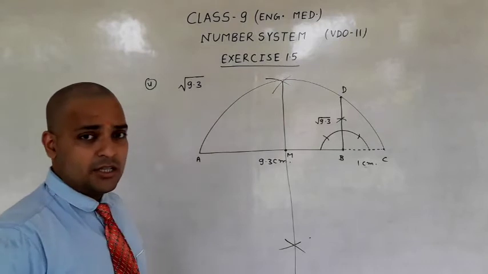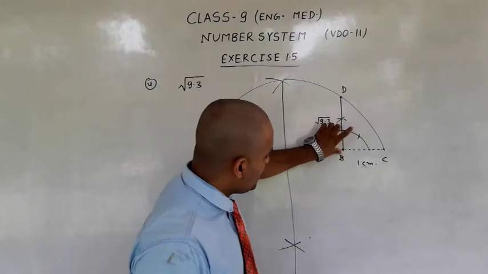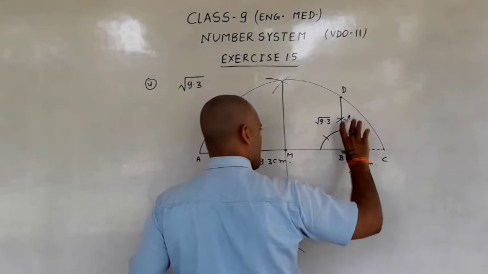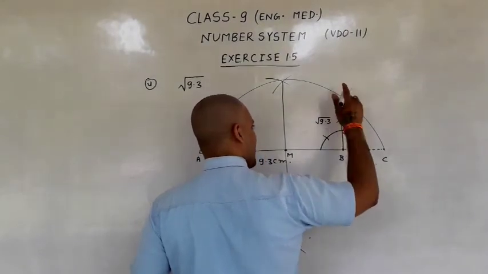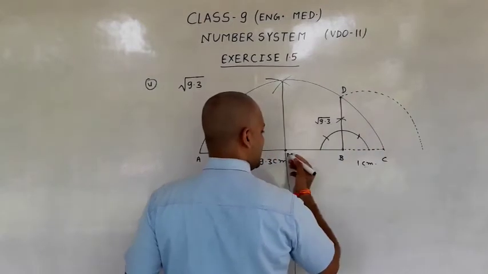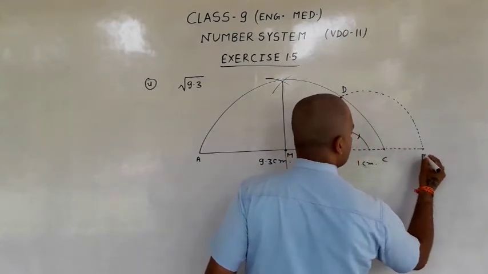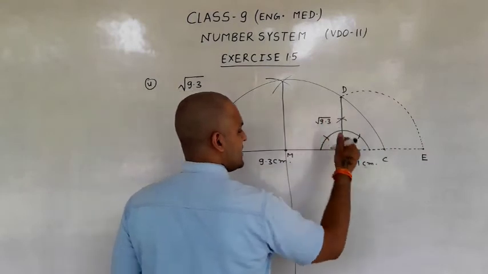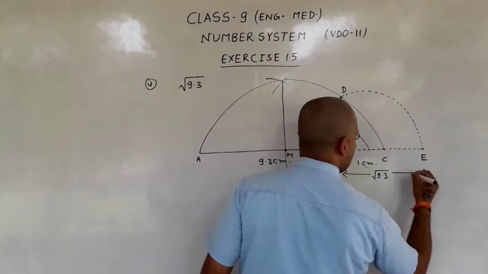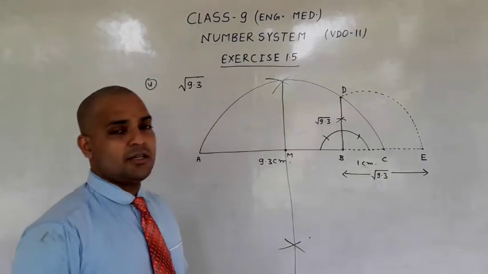But we have to show it on the number line. Then put your compass on B and open it from B to D, and cut an arc which touches line segment AC, and extend it. This is your value root 9.3 on the number line. From B to E represents root 9.3 on the number line.